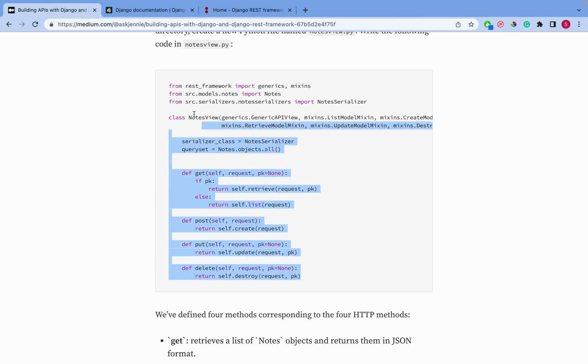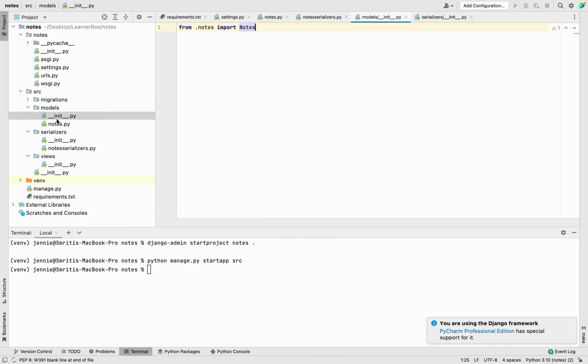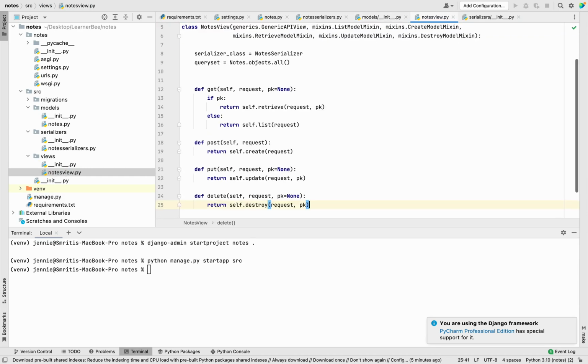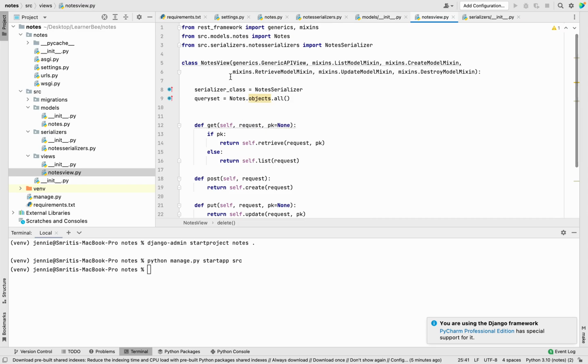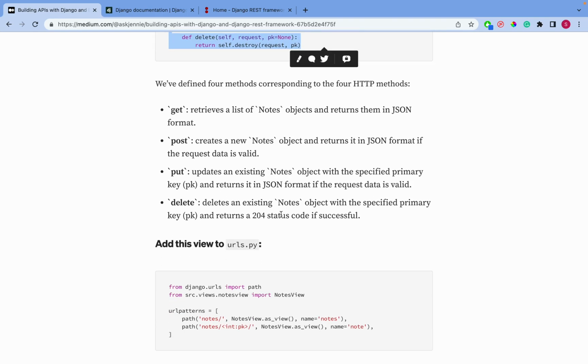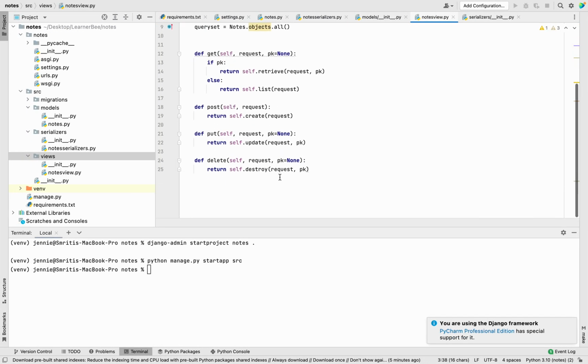So now we are going to create the view. Let's go and create a view for notes. See, we have imported notes and note serializer both, and this has all the 4 methods: get, post, put and delete.